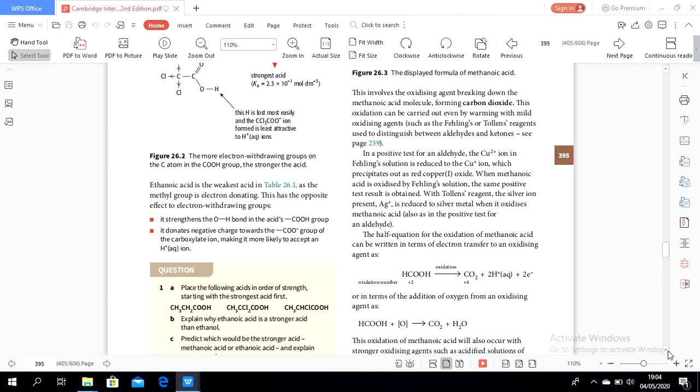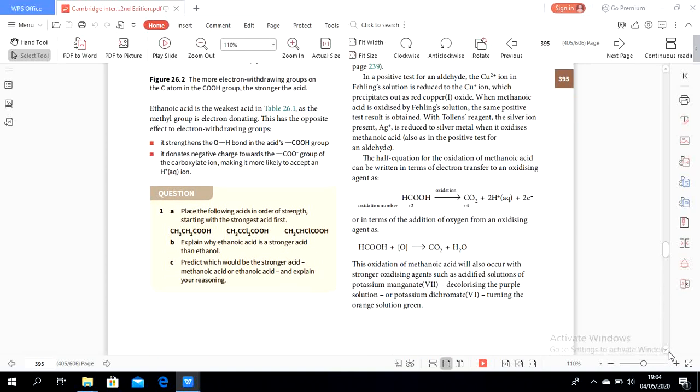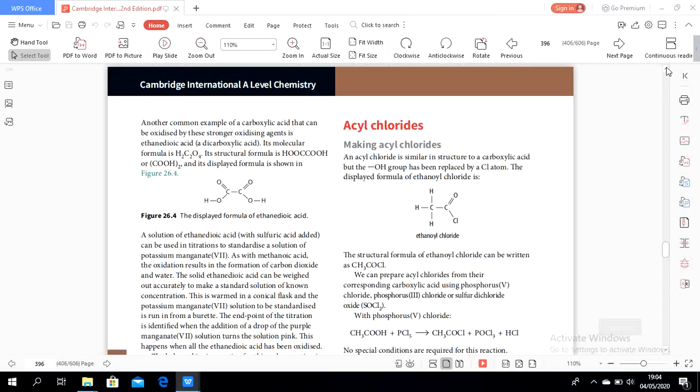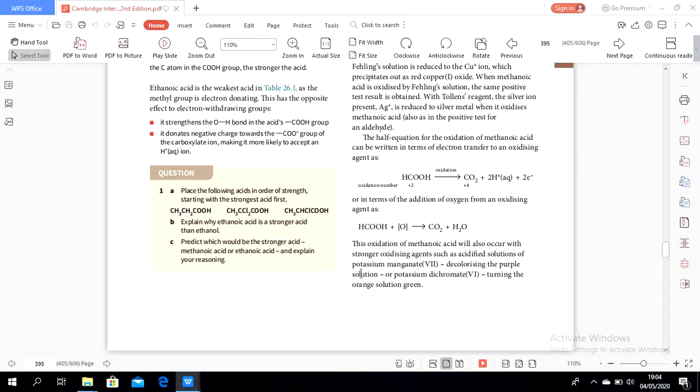So not only potassium dichromate, but we can also use Tollens or Fehling's reagent. The obvious result with potassium dichromate is that the solution will turn from orange to green, and then with acidified potassium manganate, it will decolorize the purple solution.